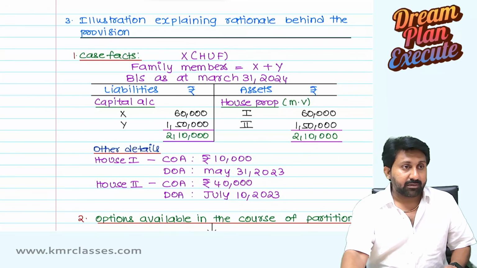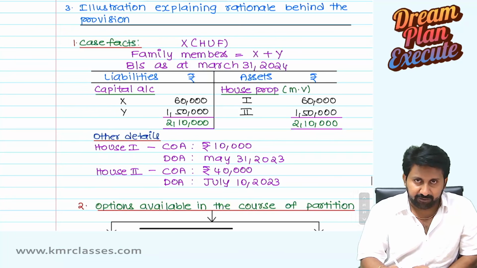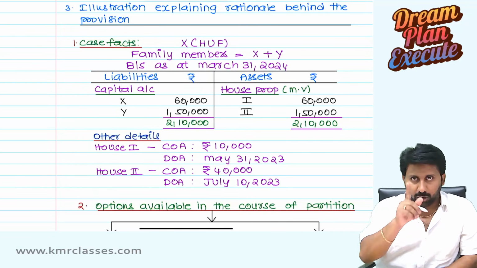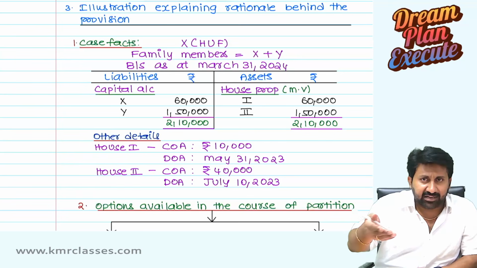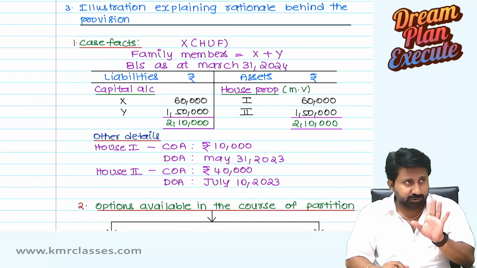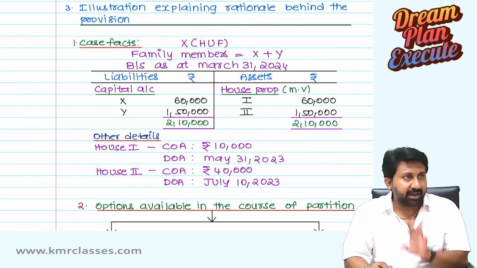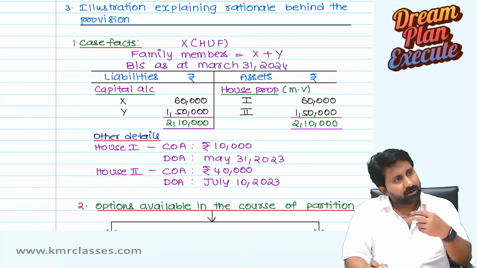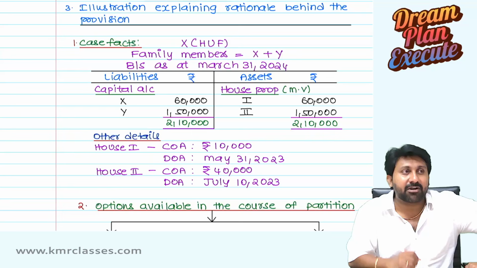See here. This HUF has two options. Option 1: sell this 10,000 asset at 60,000, pay capital gains on 50,000, and the balance amount after paying the tax you can give to your family member as cash. But in that, there is an immediate payment of capital gain tax.